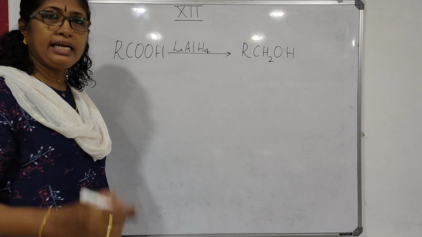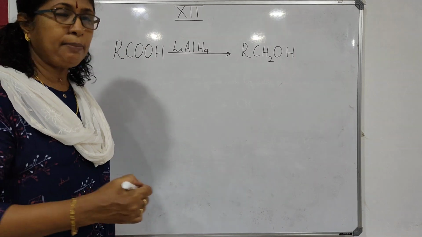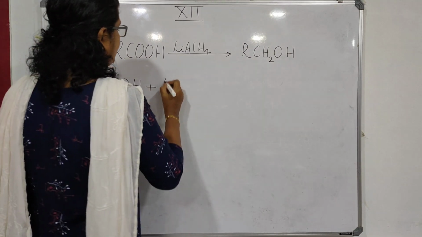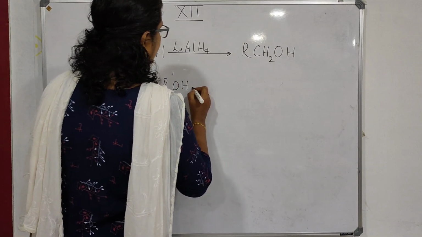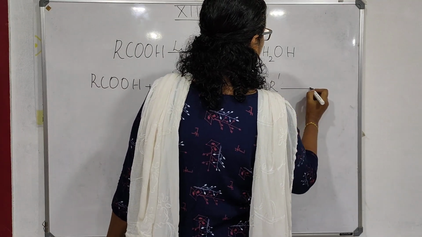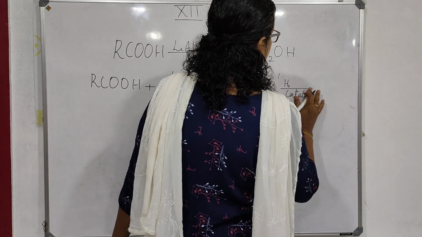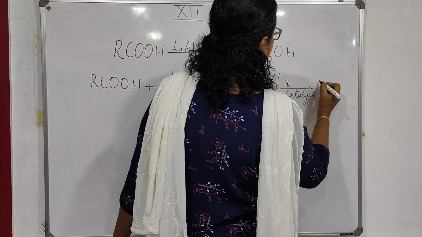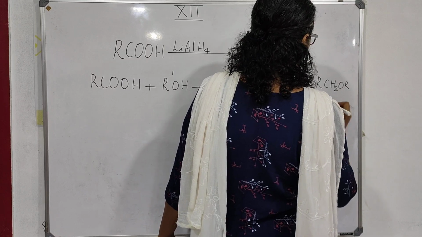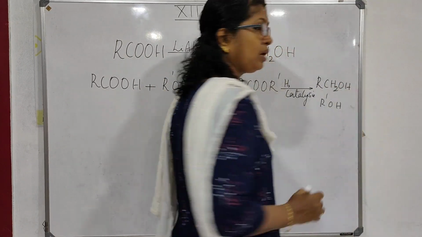We can convert a carboxylic acid to alcohol by a simpler method. RCOOH is first converted to an ester with R'-OH. You will get RCOOR', which on catalytic reduction with hydrogen and a catalyst will give RCH2OH and R'-OH, a mixture of alcohols.